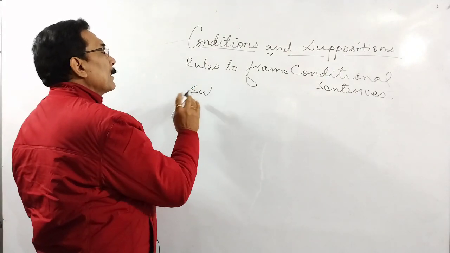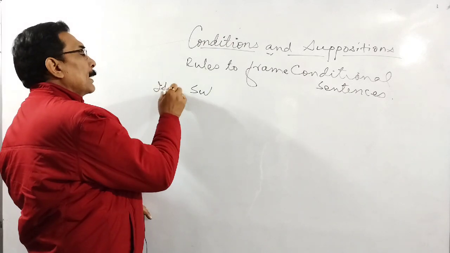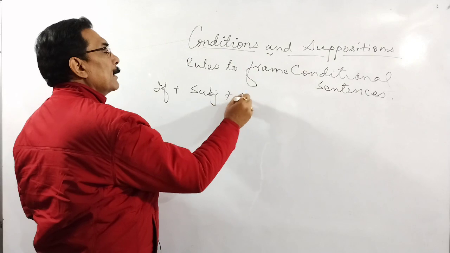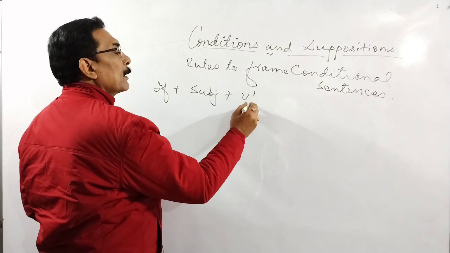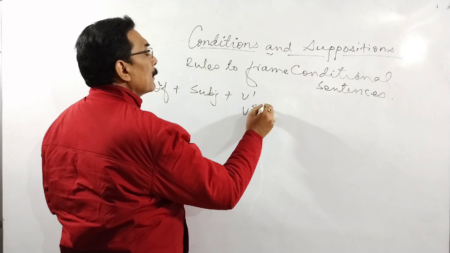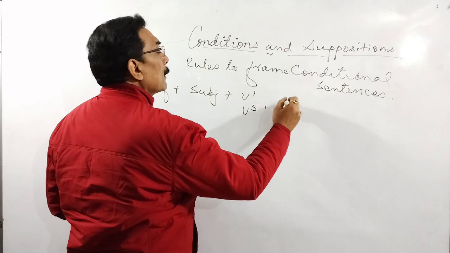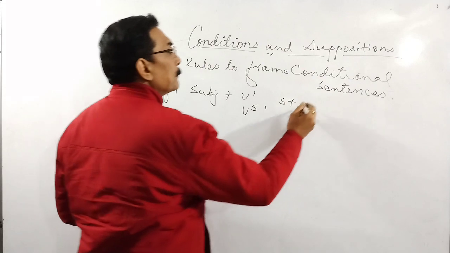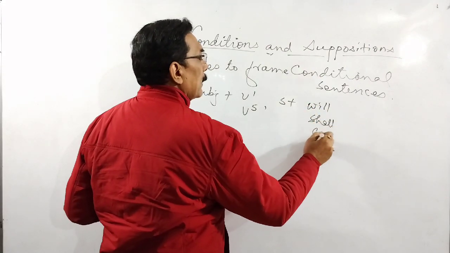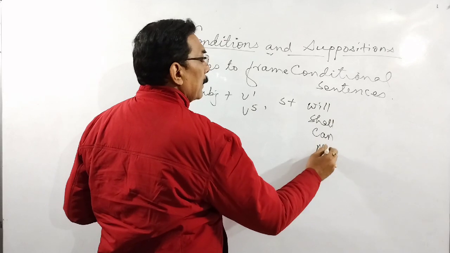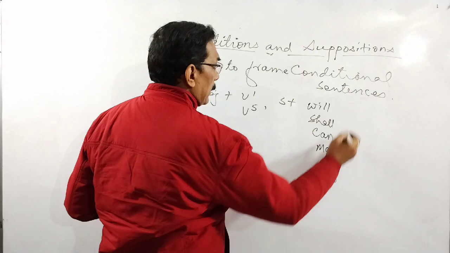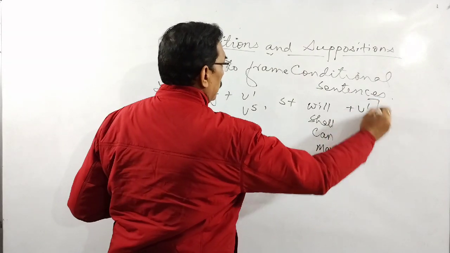First, I am giving one pattern: subject plus E plus subject plus B1 or B5, subject plus will, shall, can, may, do, does plus B1.